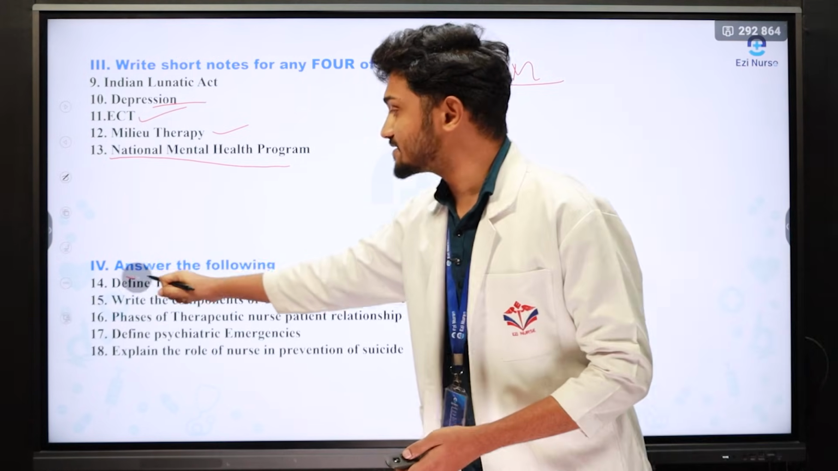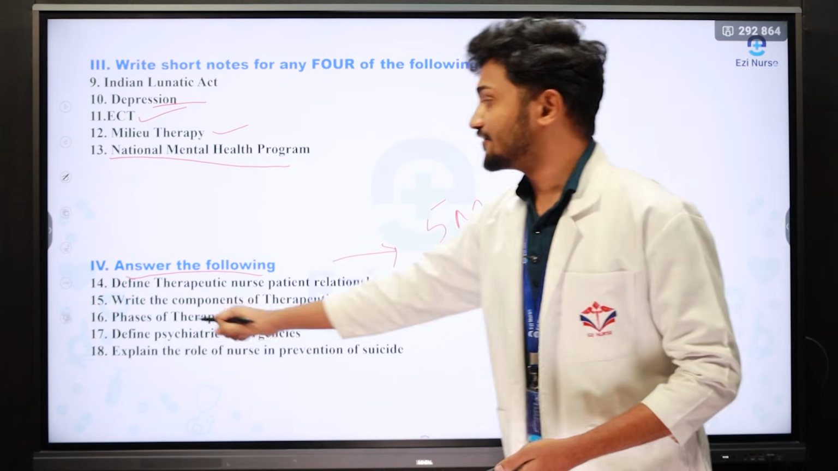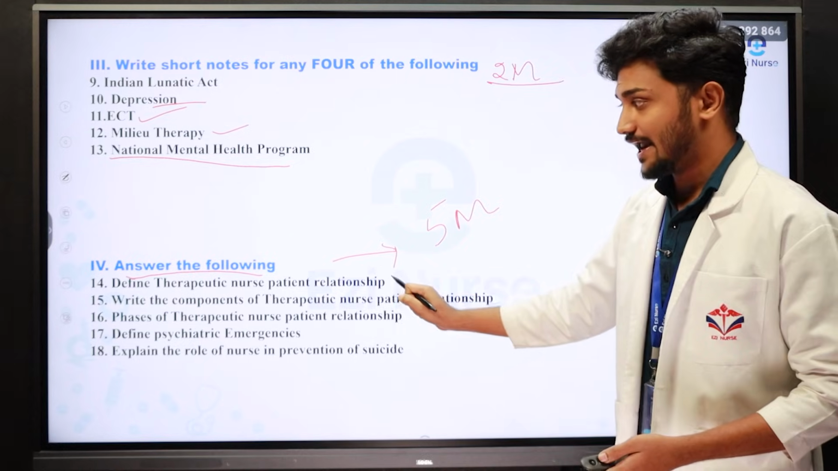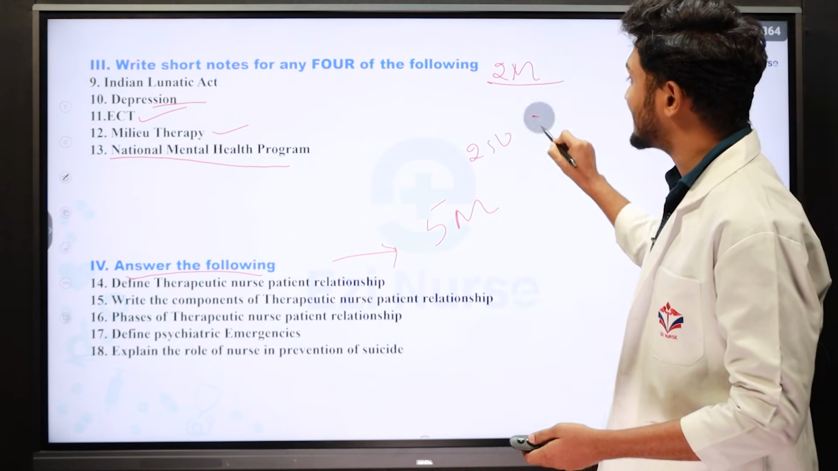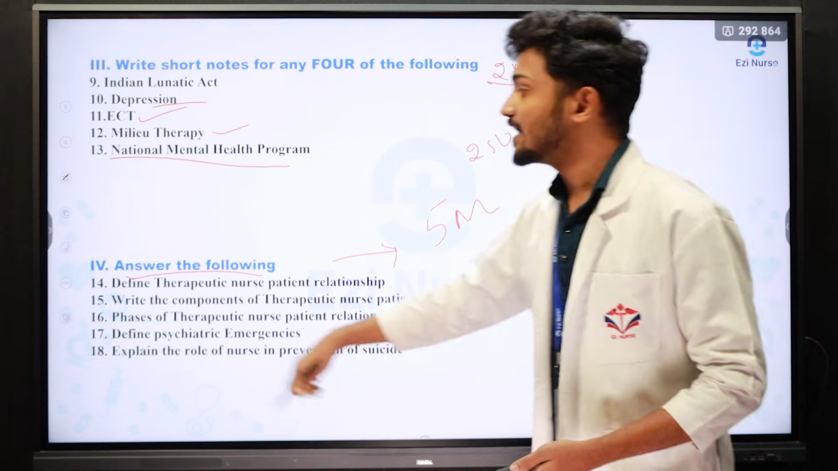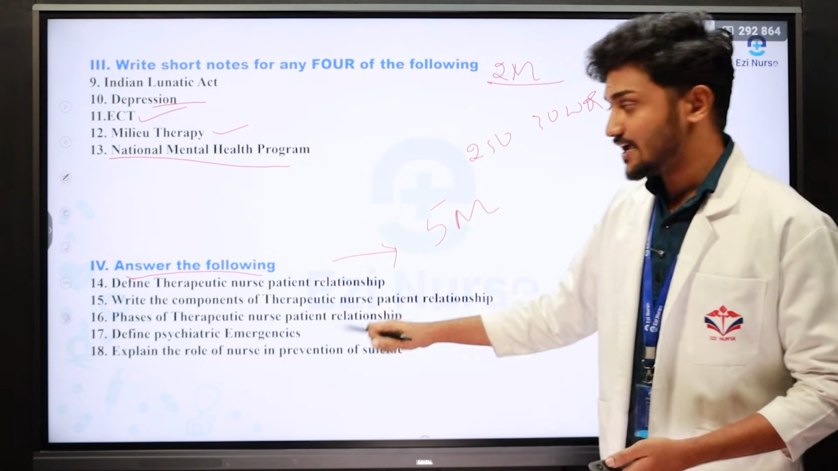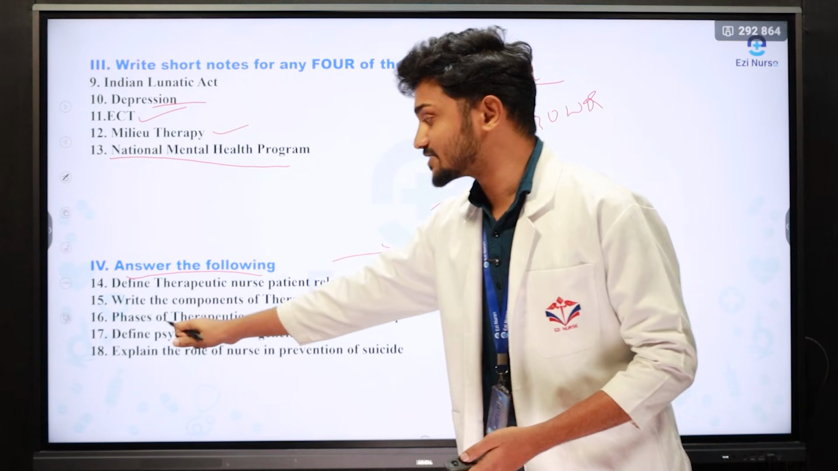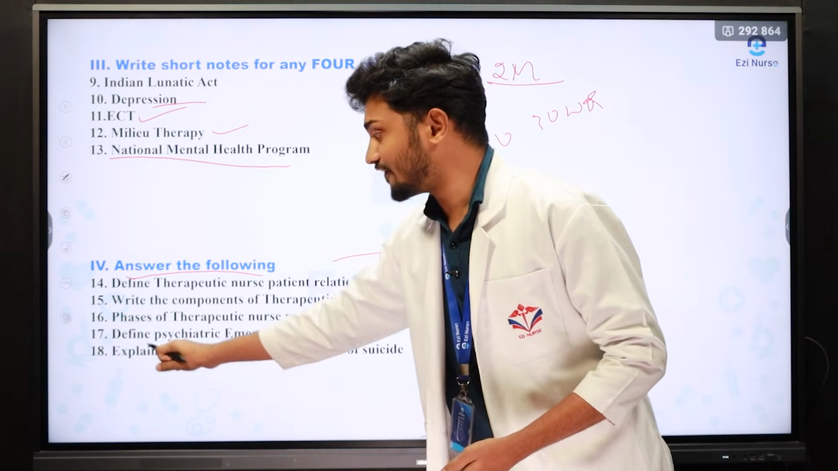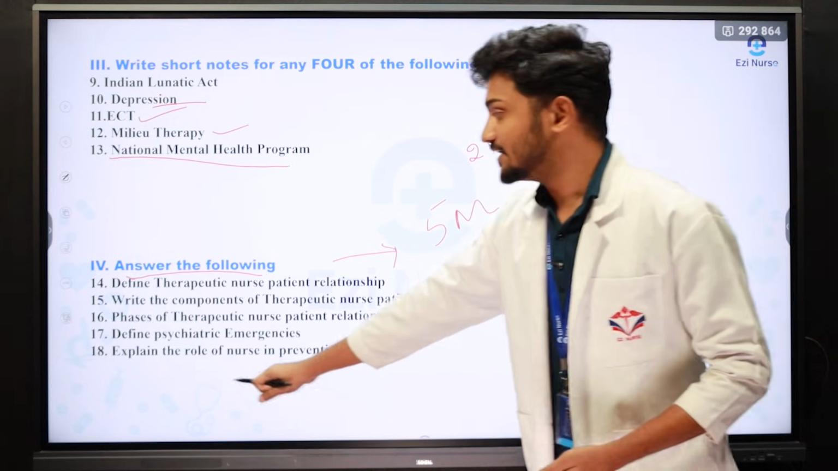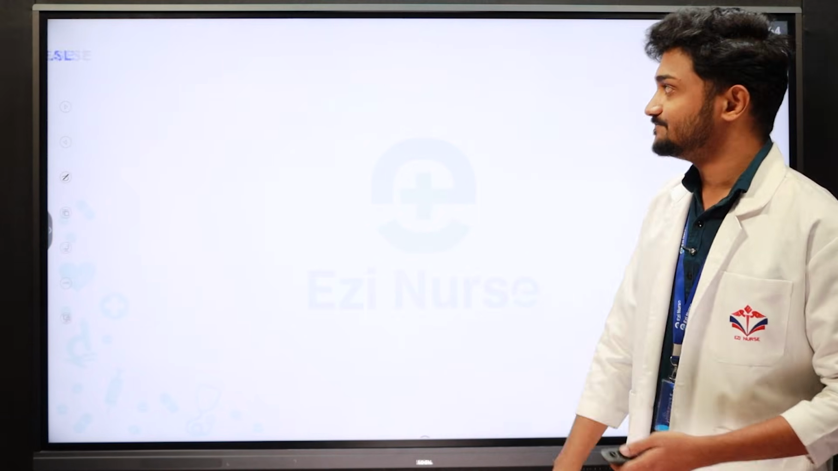The next one is answer the following. This carries 5 marks. Define therapeutic nurse-patient relationship. Here you need to elaborate for at least 250 to 300 words. The next one is write the components of therapeutic nurse-patient relationship. Next question is phases of therapeutic nurse-patient relationship. The next question is define psychiatric emergencies and explain the role of nurse in the prevention of suicide.